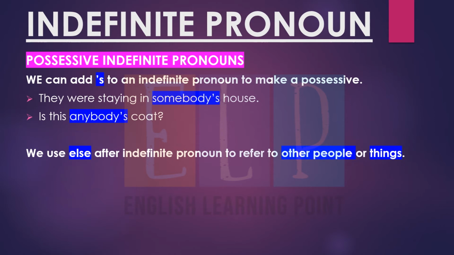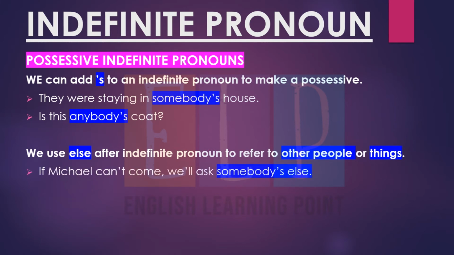जब हम किसी दूसरे शख्स और किसी दूसरी चीज को रेफर कर रहे होते हैं, then we use what? Then we use else. If Michael can't come, we'll ask somebody else. अगर माइकल नहीं आ सकता तो फिर हम किसी और से पूछेंगे. जैसे कि हमने अपनी डेफिनेशन में कहा कि it refers to other people or things, else it refers. I think this is somebody else's coat. मेरे ख्याल से ये किसी और का कोट है. So here else, it refers to other people or things, right? Cleared?